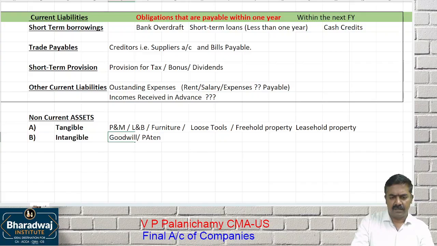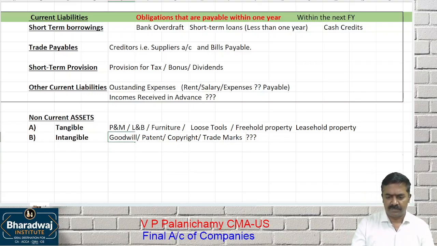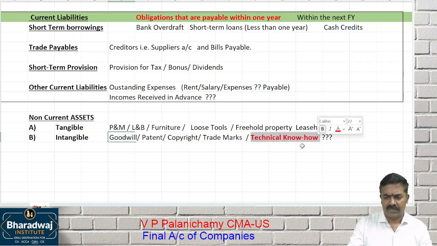Goodwill, patent, copyright, trademark registrations, trademark costs. Then any other thing. For example, in modern days we use the word recipe right, in the case of food items. So those things will come under intangible asset. Technical know-how means technology developed by you. That is also an intangible asset.